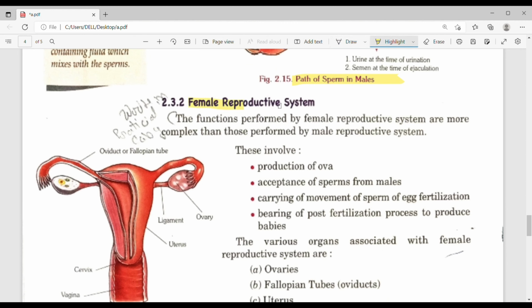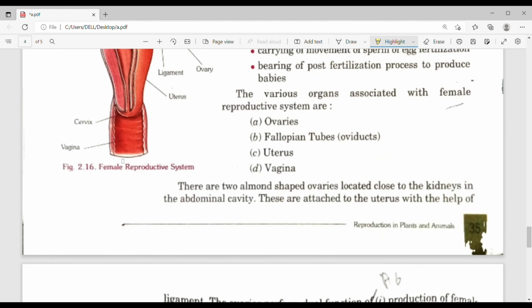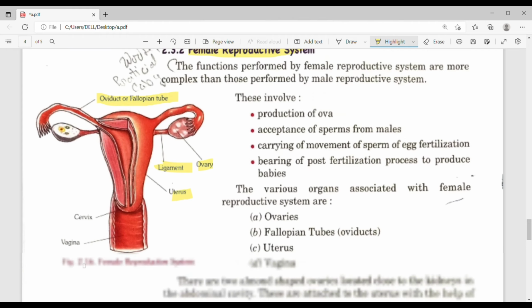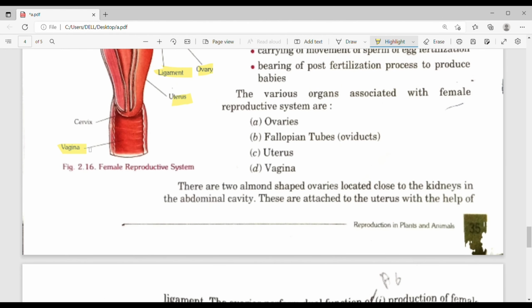Female reproductive system. The female reproductive system consists of oviduct or fallopian tube, ovary, ligament, uterus, vagina, cervix.